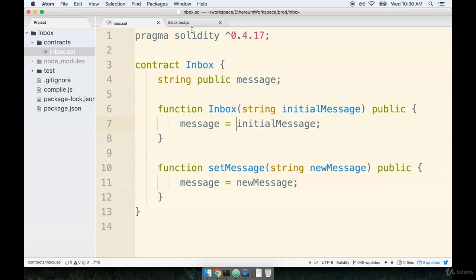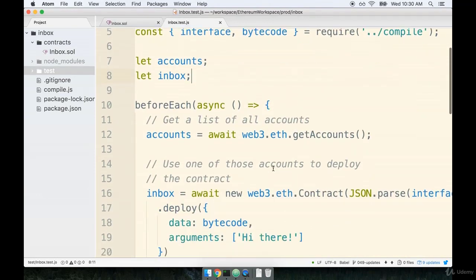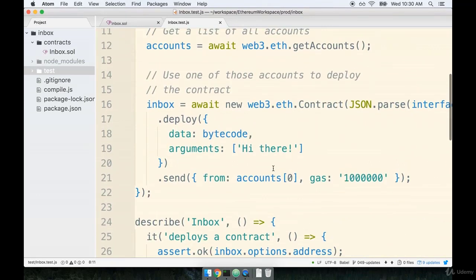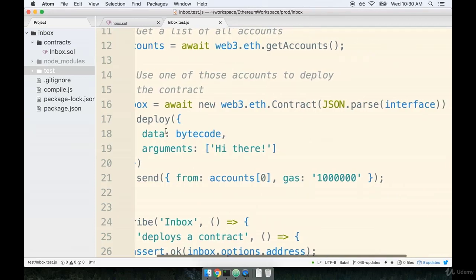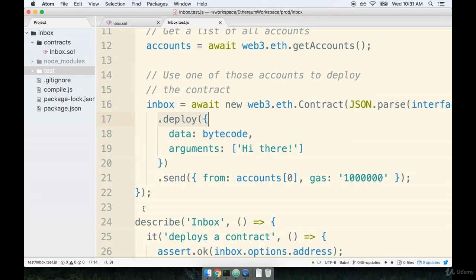The process of actually doing the deployment is going to involve some code that looks very similar to what we did a moment ago inside of our test file. So here's our beforeEach statement inside the test file. Remember, we created a new contract, we then called deploy on it, and then we called send on that. So eventually we're going to do the same thing as we did right here.